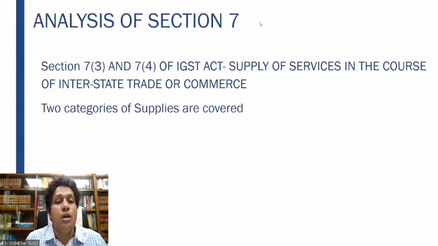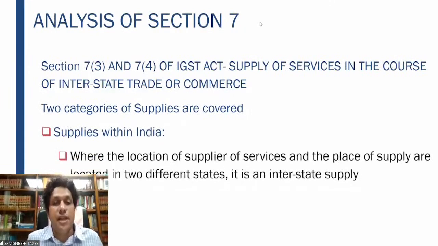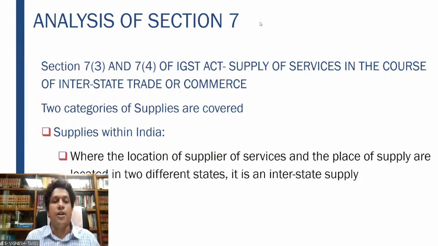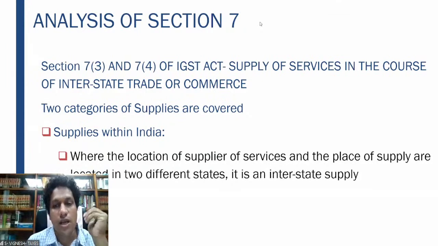Now, 7 subsection 3 and 7 subsection 4, again, as I mentioned earlier, deal with supply of services in the course of interstate trade or commerce. Two categories of supplies are covered here. Supplies within India, wherein the location of supplier is in one state and the place of supply is in the other state. It is an interstate supply.